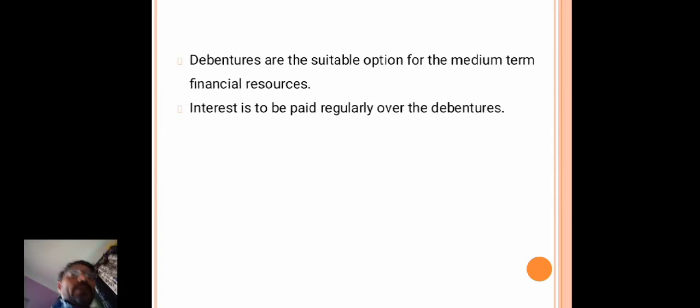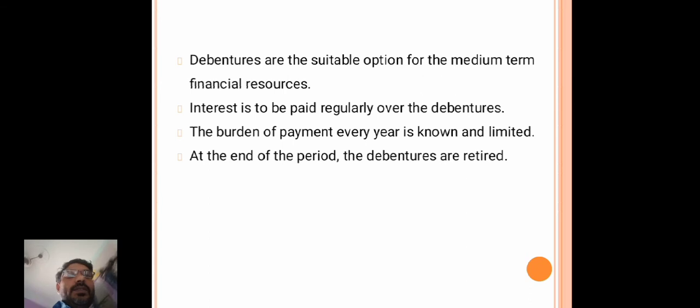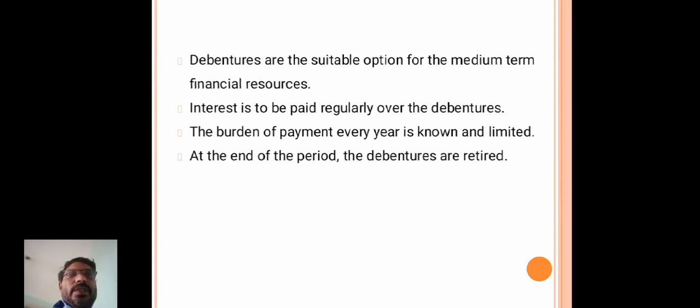For arranging this medium term capital, debentures are the suitable option. Debentures are the suitable option for medium term financial resources.